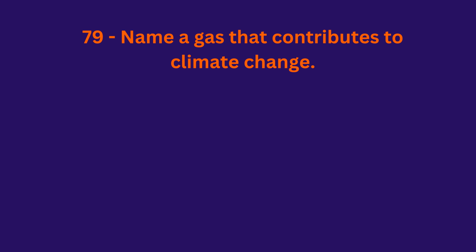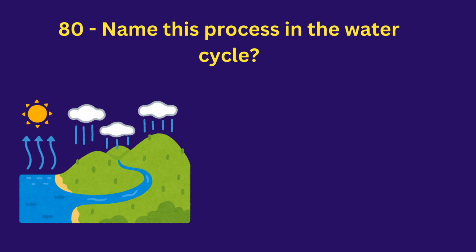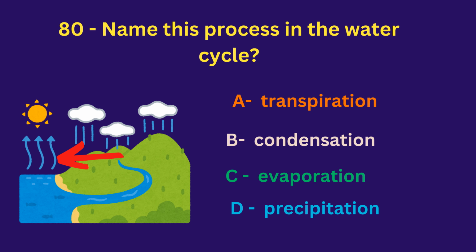Name a gas that contributes to climate change. Oxygen, methane, hydrogen, argon. The answer is methane. Name this process in the water cycle. Is it A, transpiration, B, condensation, C, evaporation, D, precipitation?